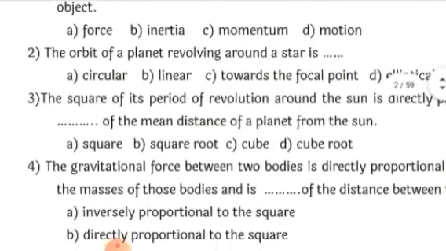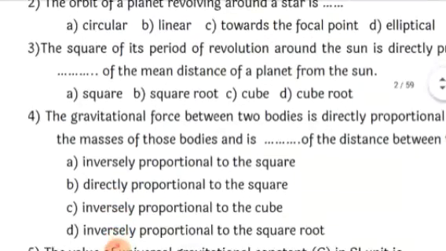Second, the orbit of a planet revolving around a star is, according to Kepler's law, he said that the orbit of every planet revolving around a particular star is elliptical in nature. Okay, so the answer over here is: the orbit of a planet revolving around a star is elliptical.